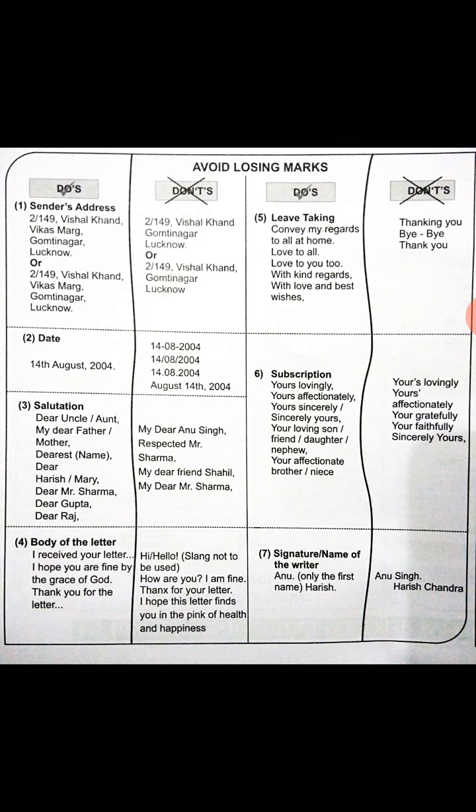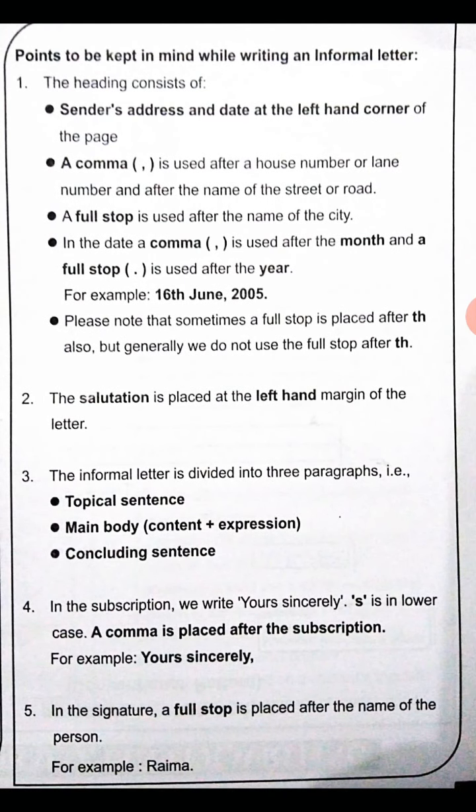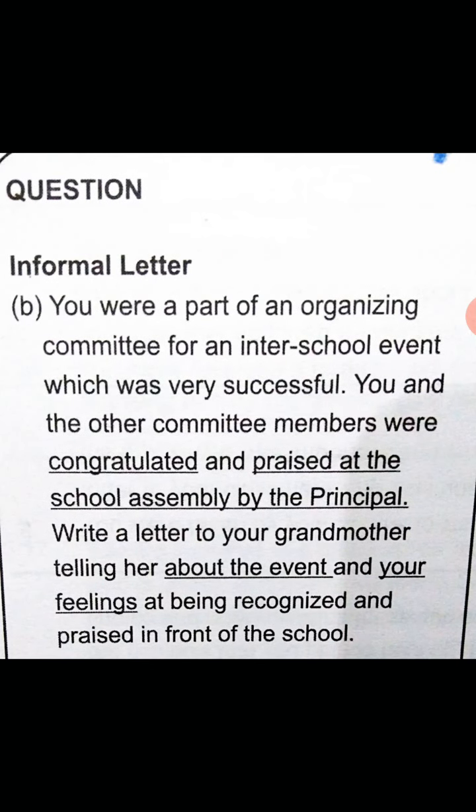So you go through these do's and don'ts, children. The salutation, the body of the letter, what you have to write and what you don't have to write. Then we have, children, points to be kept in mind while writing an informal letter. The heading consists of the sender's address. We have already done it, children. Whatever the main body, the concluding sentence you have to write, then the name last.